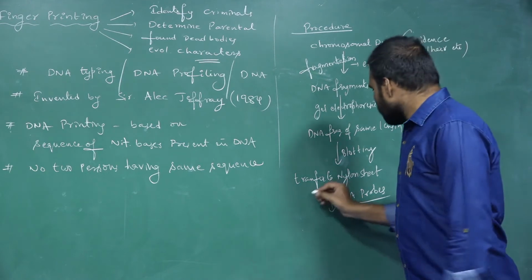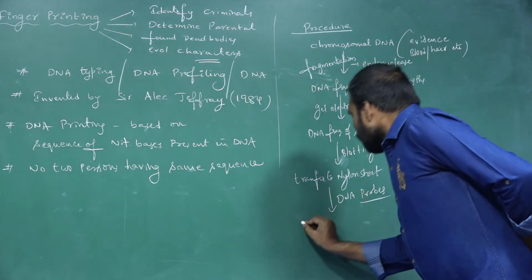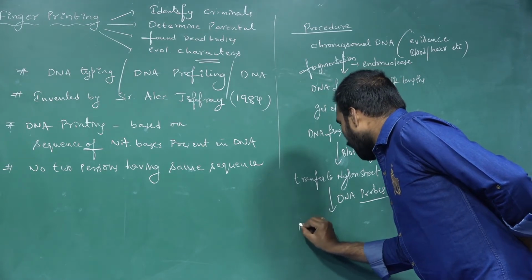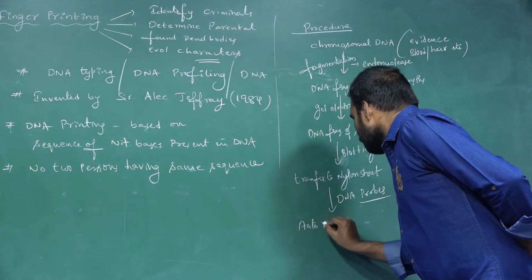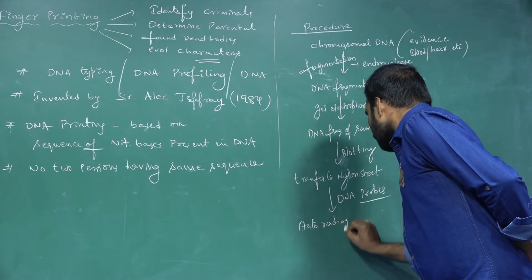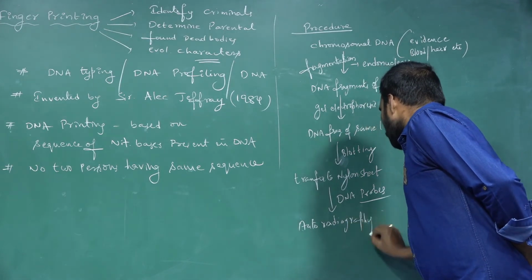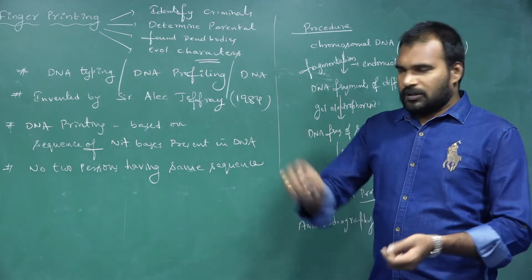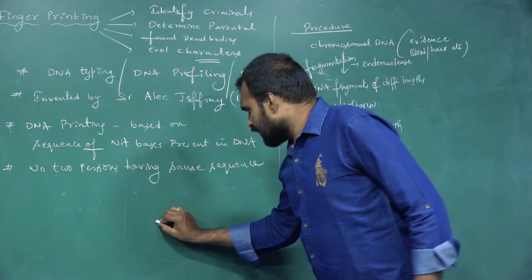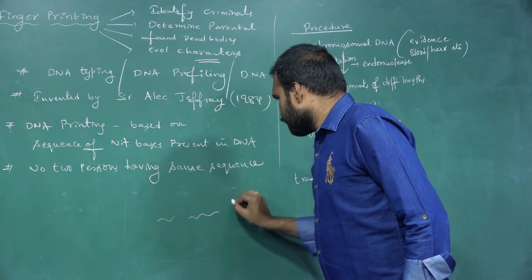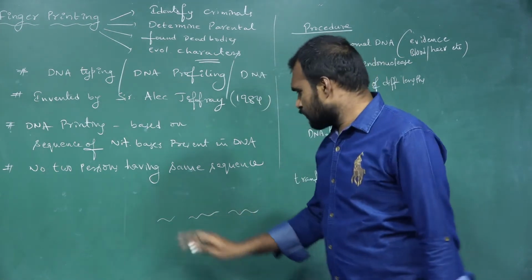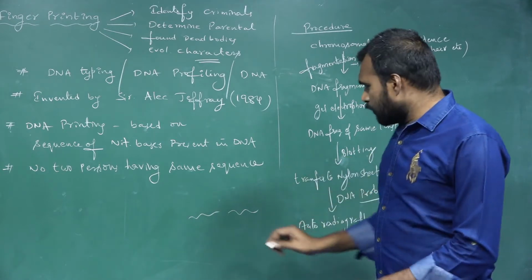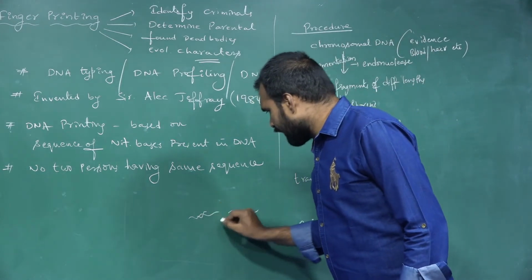Then after that, autoradiography. By doing autoradiography, suppose you just imagine these are the fragments. When you add the DNA probes, the DNA probe will come and attach here.